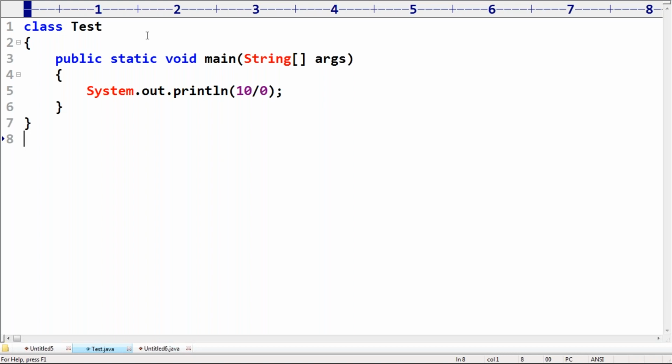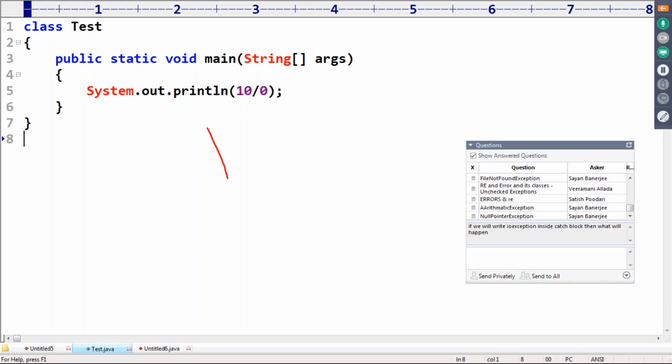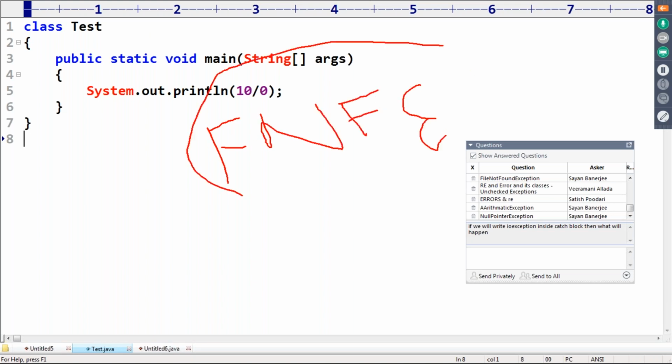Errors are not caused by our program. These are due to lack of system resources. Errors are non-recoverable. Now I have one small doubt. Suppose the compiler asks, Durga, a FileNotFoundException is coming, how can you handle it? Otherwise, I can't compile. Yes, that is meaningful.